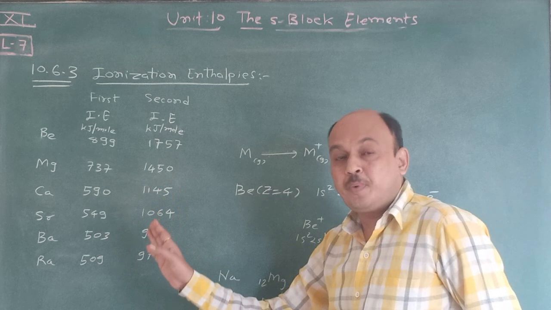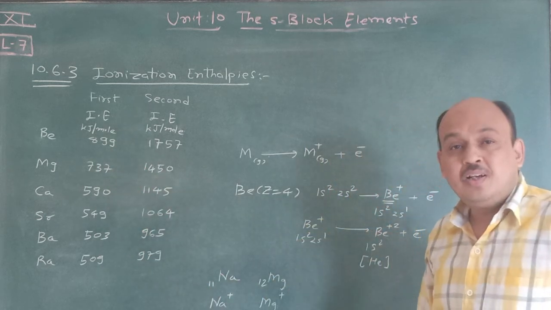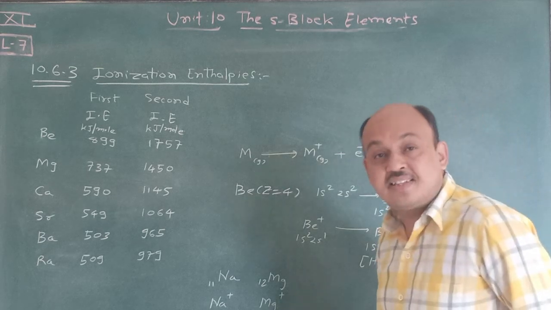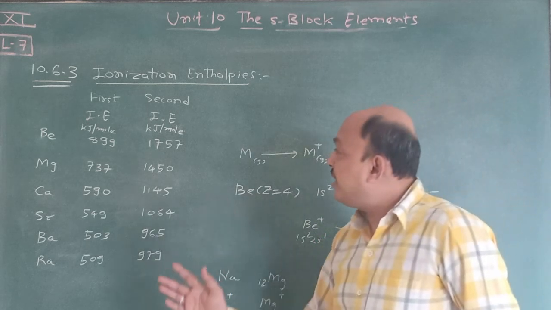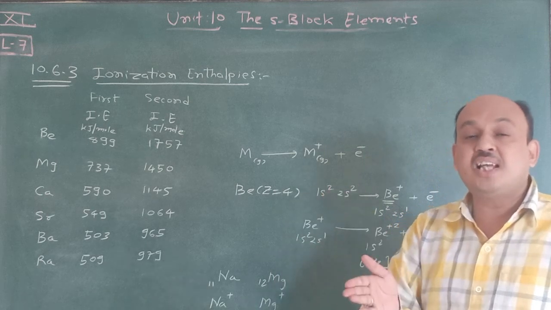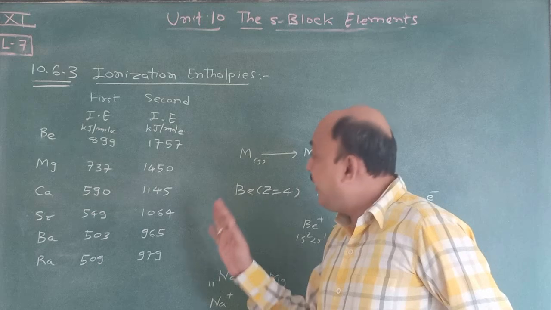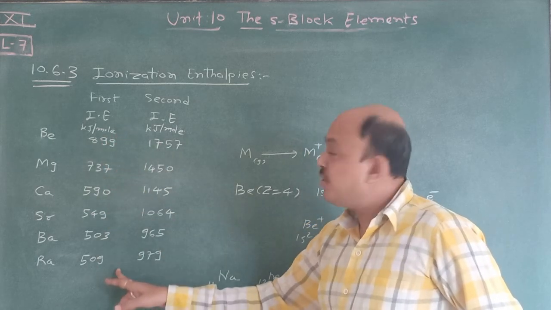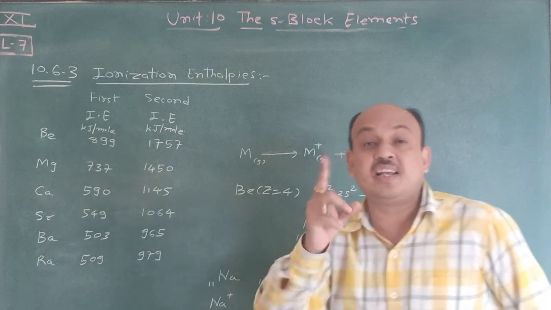And compare group 1 and group 2. Here I give just one example of the comparison. On that basis this sentence is correct. This type of question may be asked, to justify the sentence. At that time we have to discuss atomic radius, ionic radius and ionization enthalpy and their relation, so it becomes very easy for you. In a group, atomic radius increases and ionization enthalpy decreases.